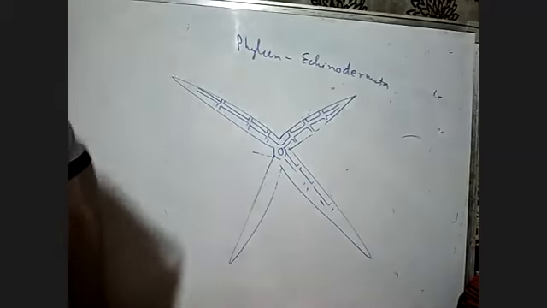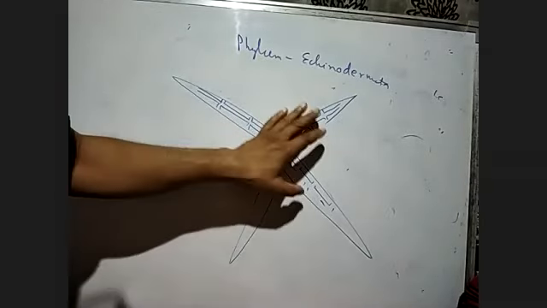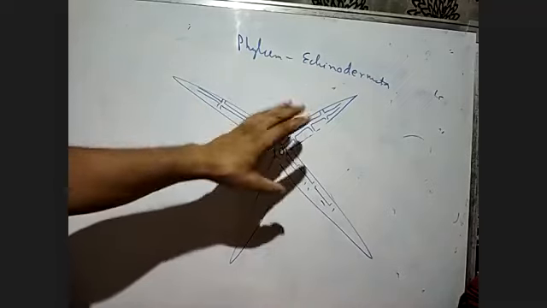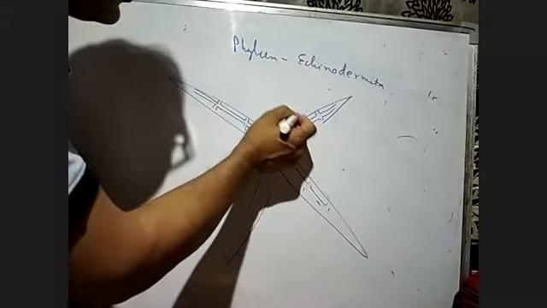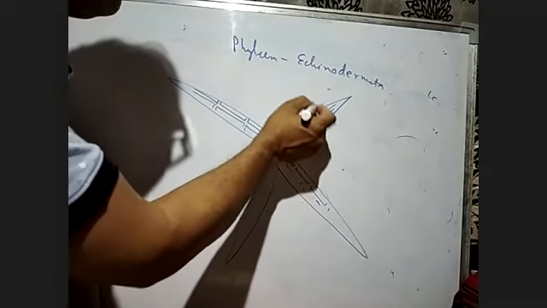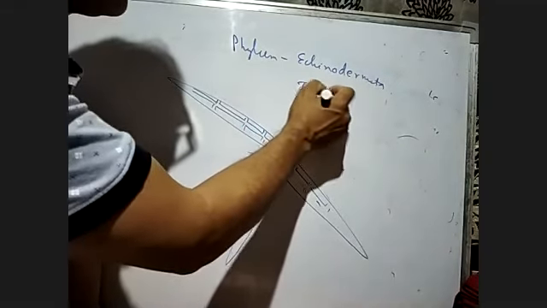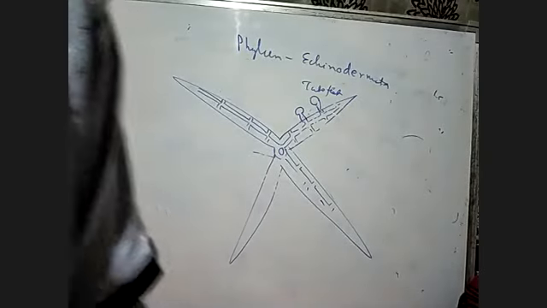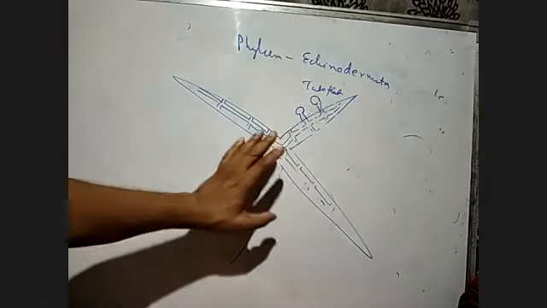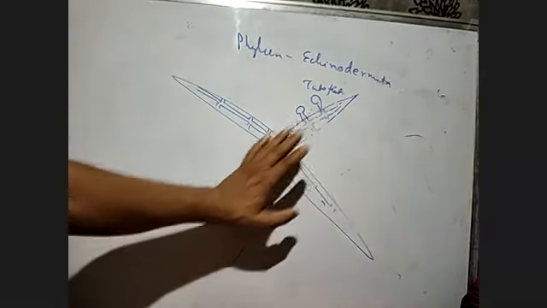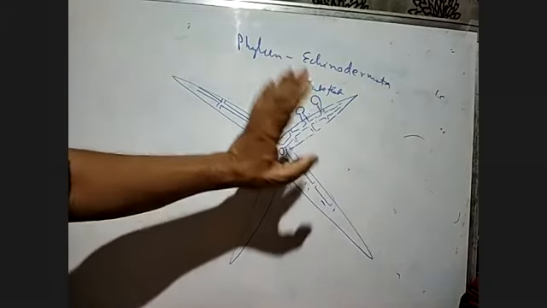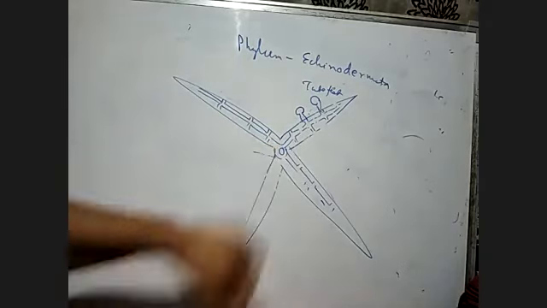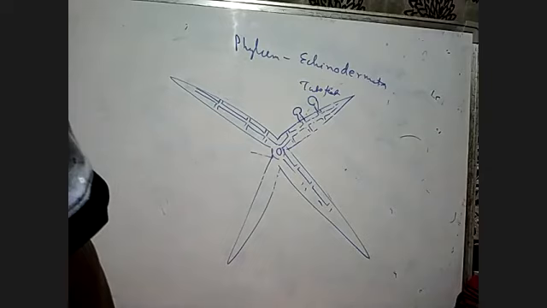Water will flow in the body through the water vascular system, which has structures like this. This is called the tube feet. This helps in locomotion, and the water vascular system also helps in the capture and transport of food, and in respiration, because through the water the exchange of dissolved oxygen and dissolved carbon dioxide takes place. And the excretory system is absent in Echinodermata.